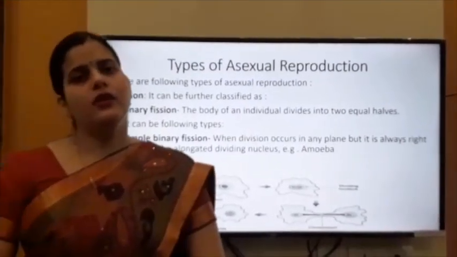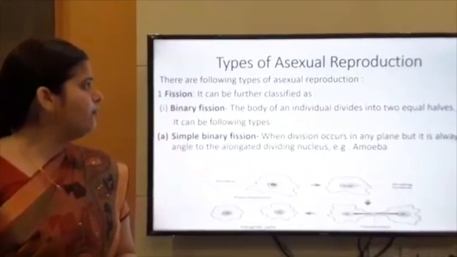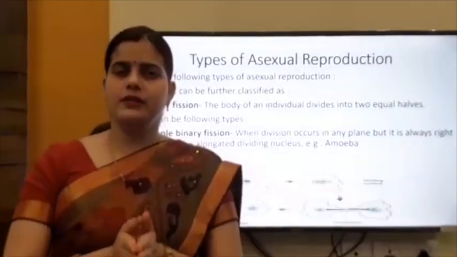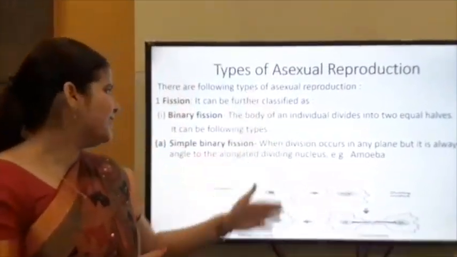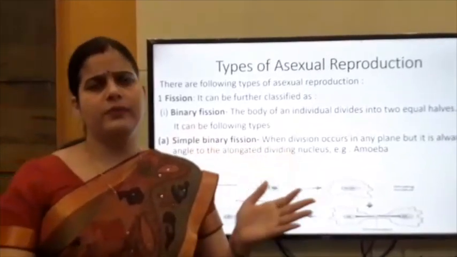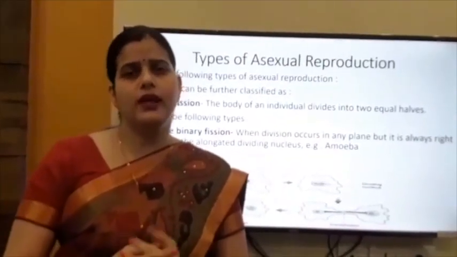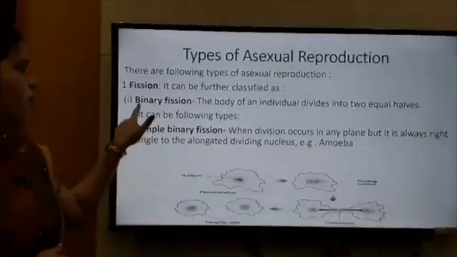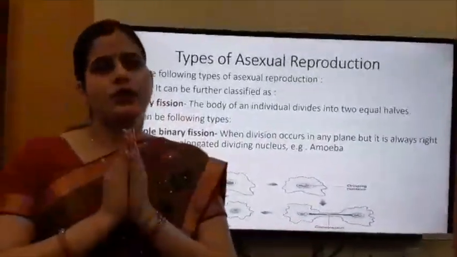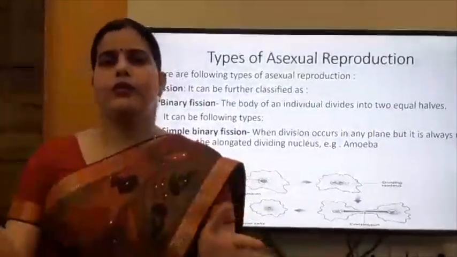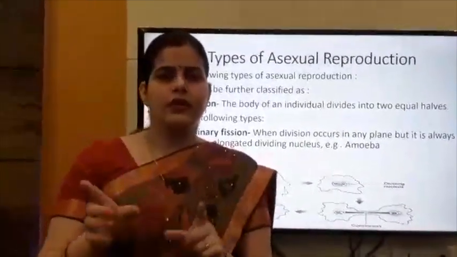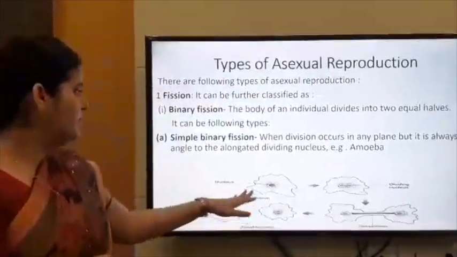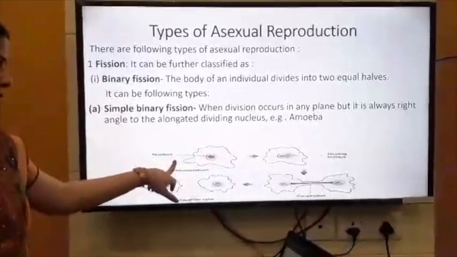Next, types of asexual reproduction. It may be of the following types, like first is fission. Fission basically means splitting. It is further classified as binary fission and multiple fission. Bi means two, means the body of an organism divides into two equal halves, just like in amoeba. We take an example, this amoeba, it has a nucleus.